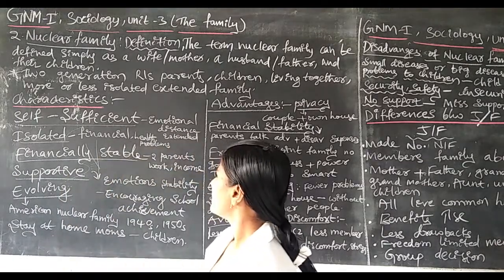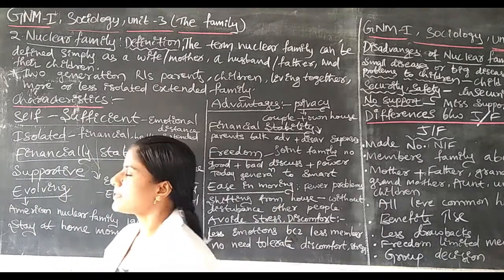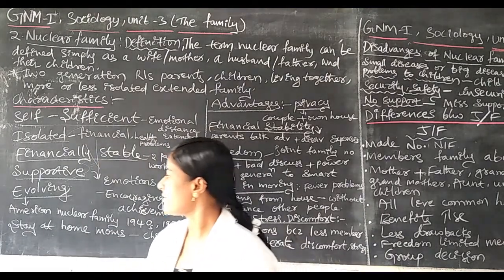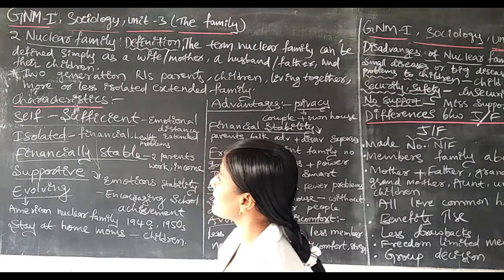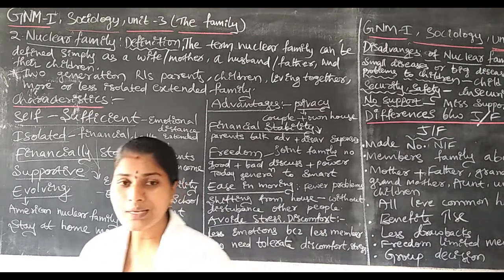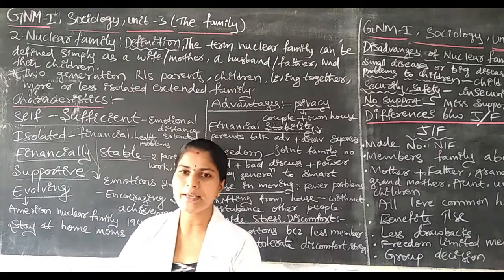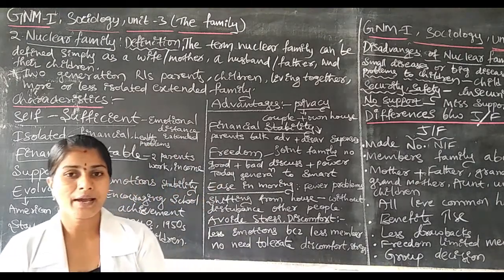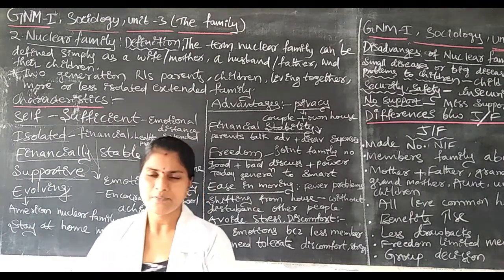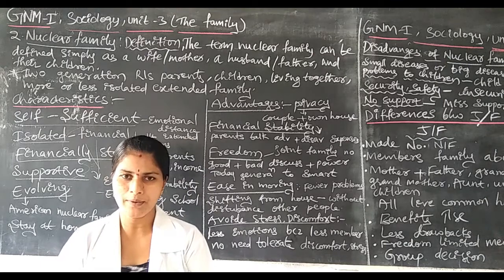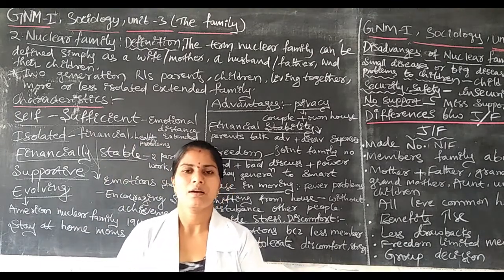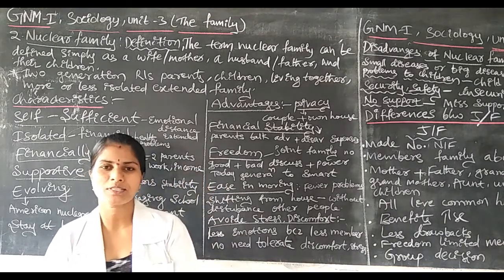In the joint family, there is no privacy, there is no supportiveness, there is no isolation. In the nuclear family, only the mother and father are there. They provide a lot of love to the children. If the child has any health problem, as parents they give some type of psychological support to the children.